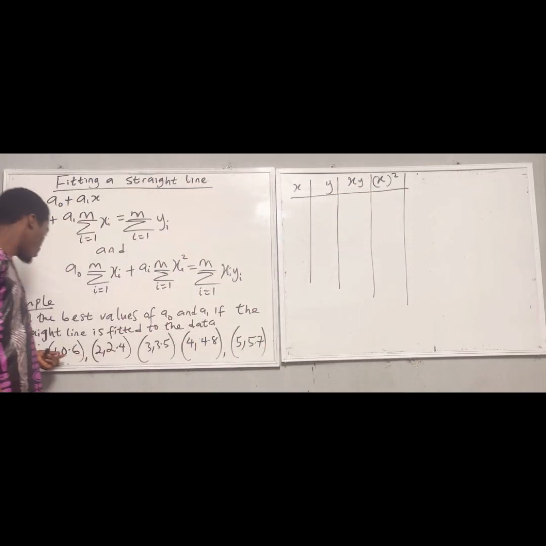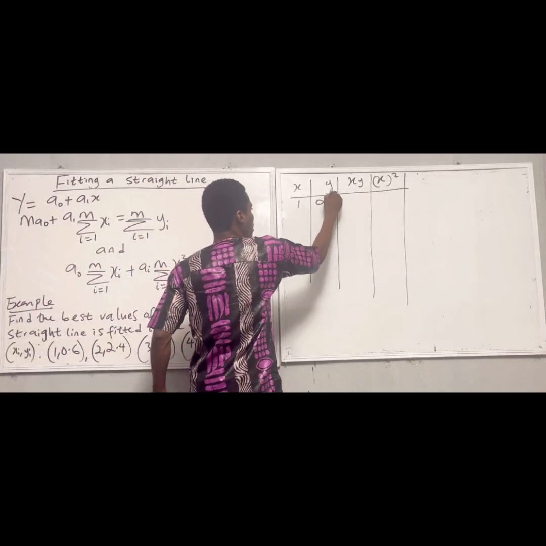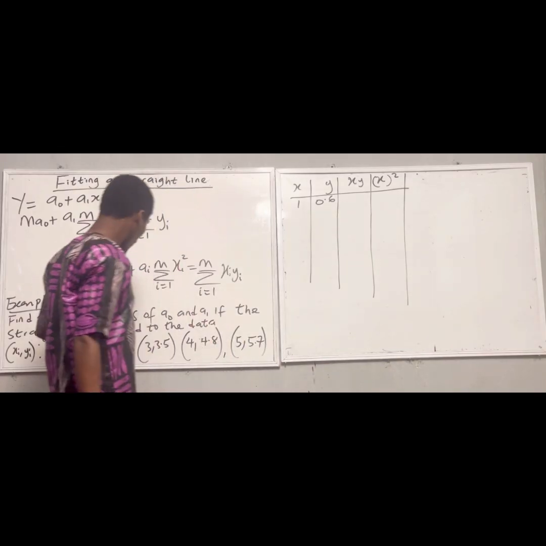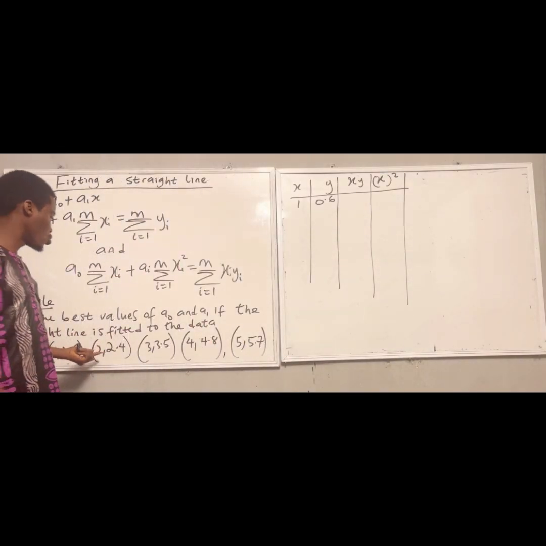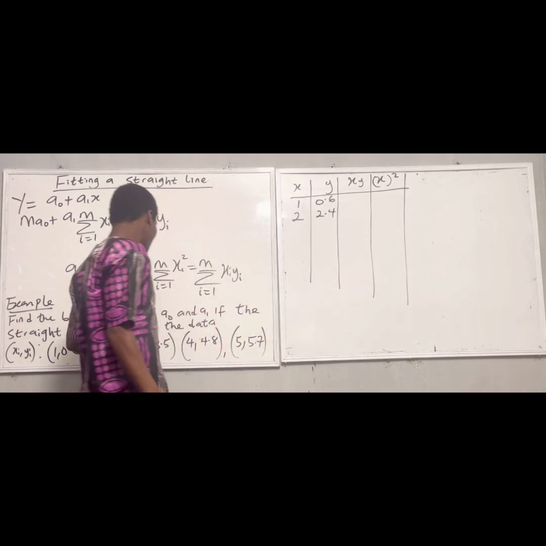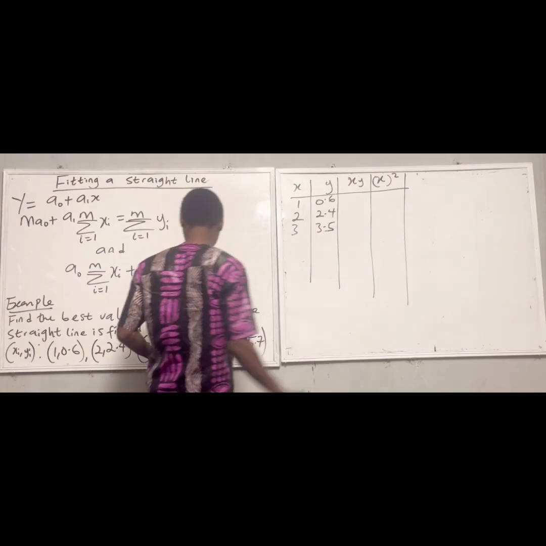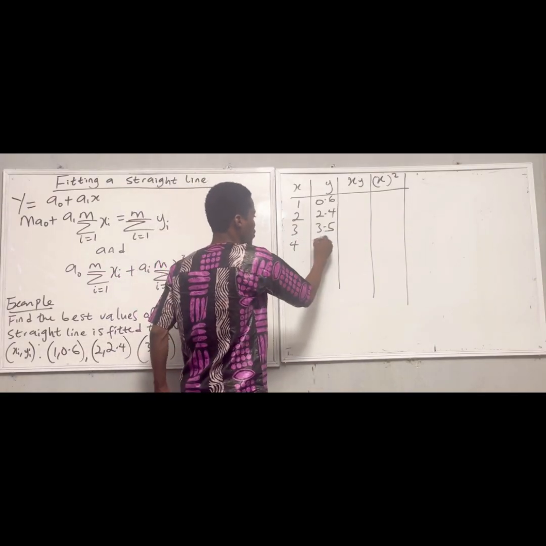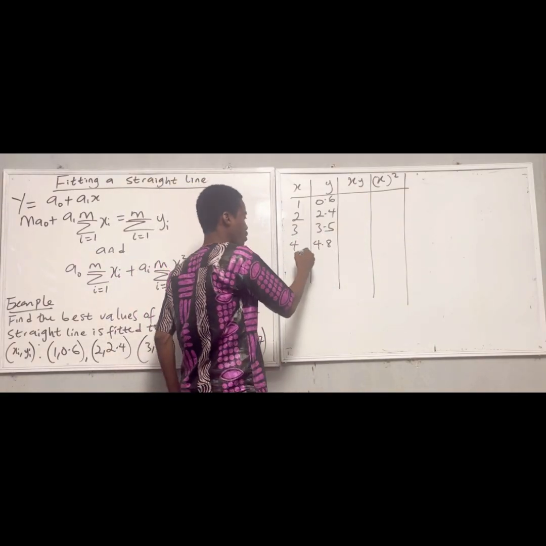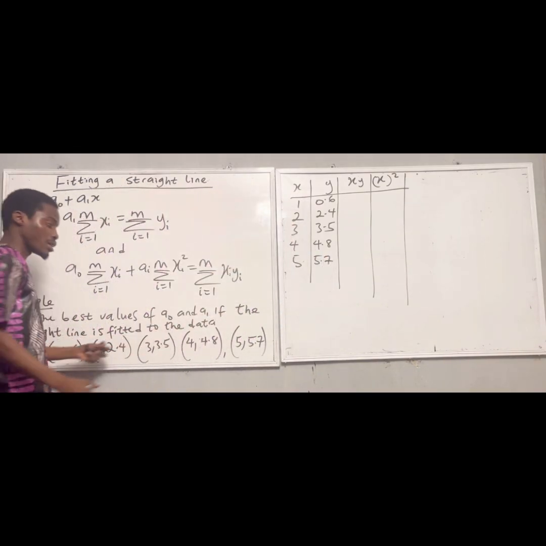So this is my x and this is my y. Look at x is 1 and my y is 0.6. My second point, I have 2 and 2.4. My next data is 3 and 3.5. Then 4 and 4.8, and 5 and 5.7. So I've written the data that we are given as x and y.